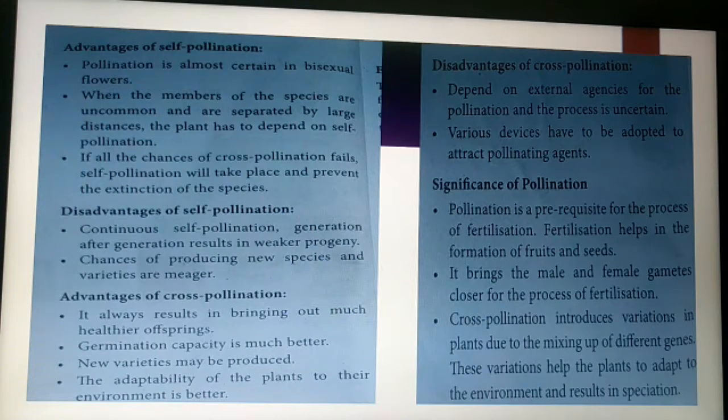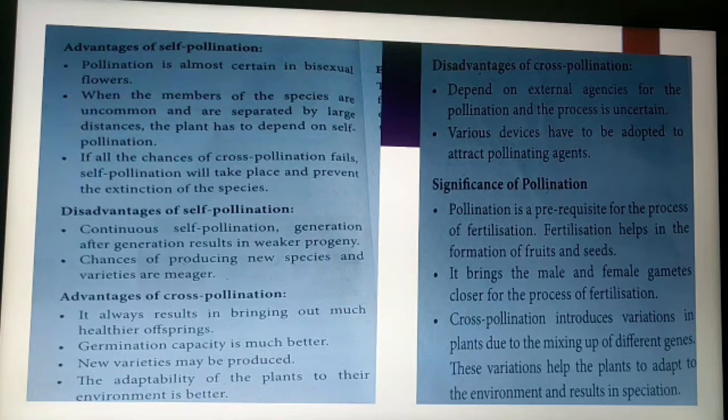Self-pollination is almost certain in a bisexual flower. What is meant by a bisexual flower? A flower that possesses both the essential sex organs is called a bisexual flower. So in a bisexual flower, self-pollination occurs.